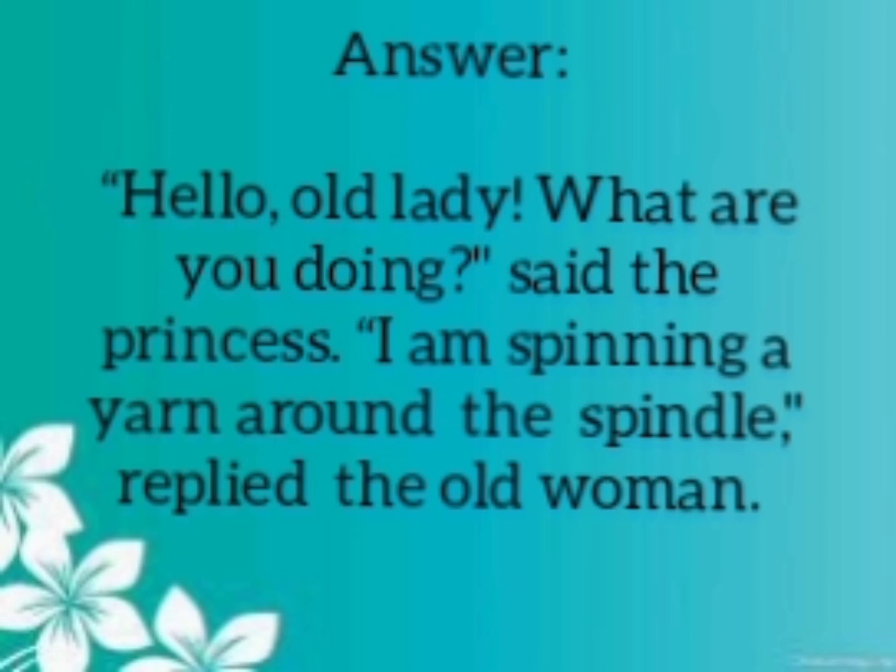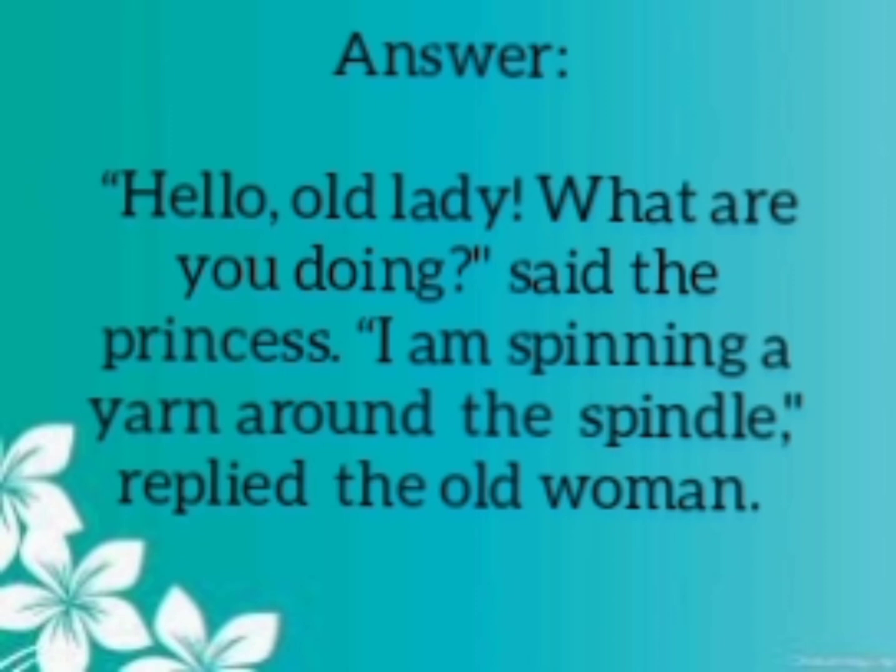The second sentence is, "I am spinning a yarn around the spindle," replied the old woman. Here the speaker is the old woman and the reported speech is an assertive sentence. That's why the reported speech is started by inverted comma and here I is capital letter. First person always starts with a capital letter.